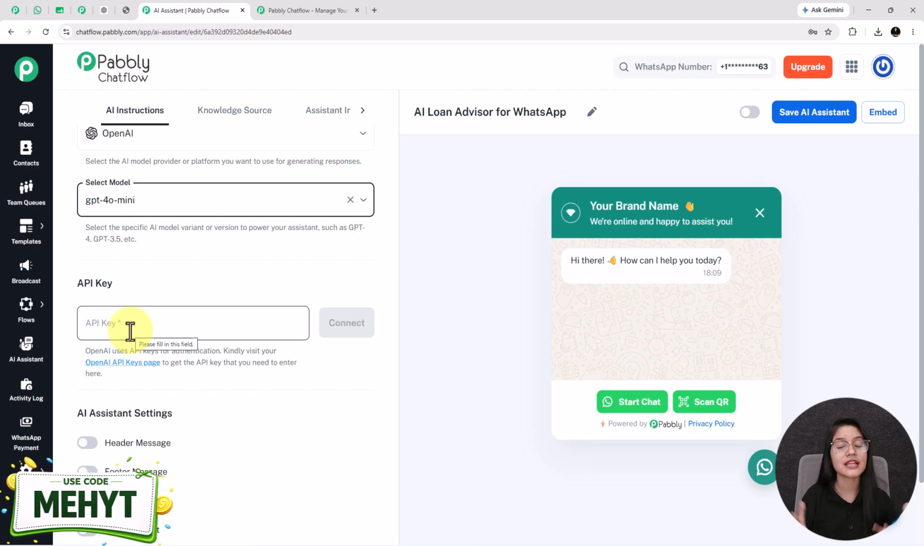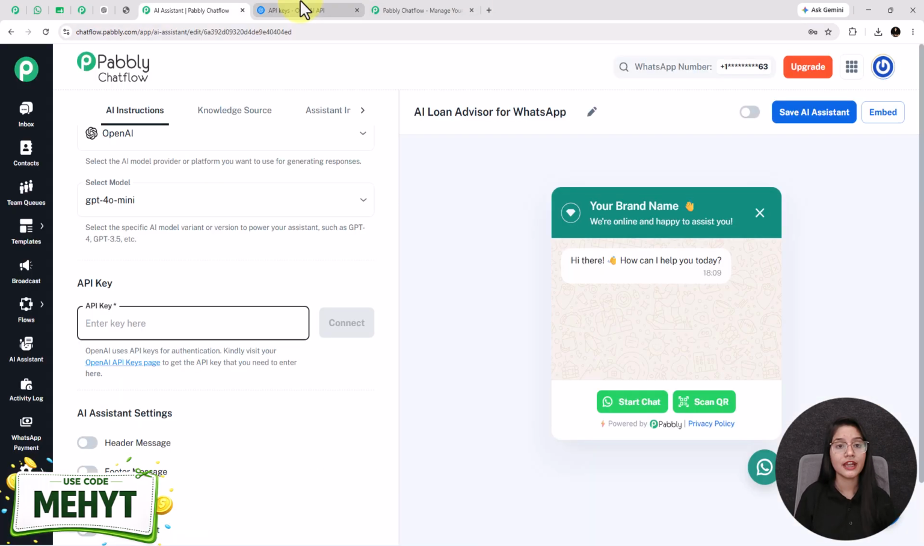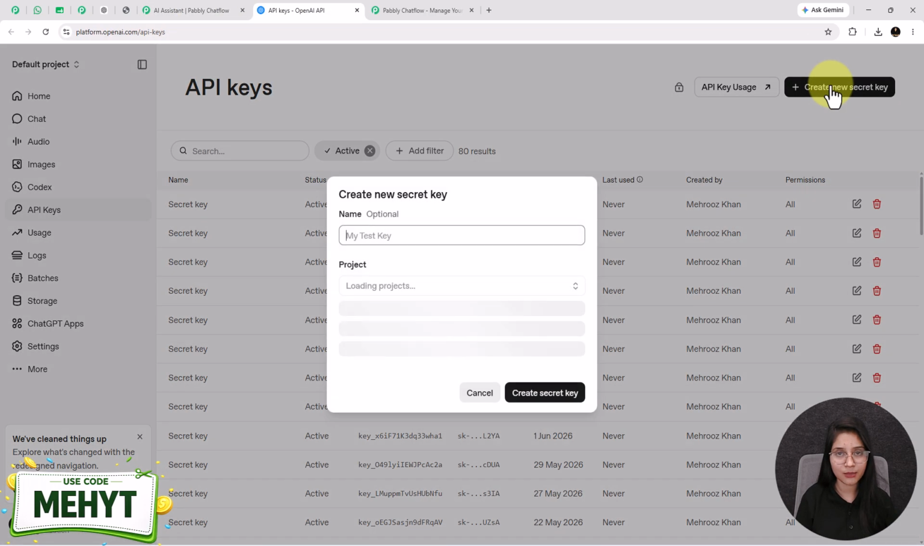Now the next is asking you for the API token. For getting this token, you have to go to your OpenAI API keys page. See, here I have successfully come to my OpenAI API keys page. Now for generating this API key, you have to click on this plus create new secret key button.